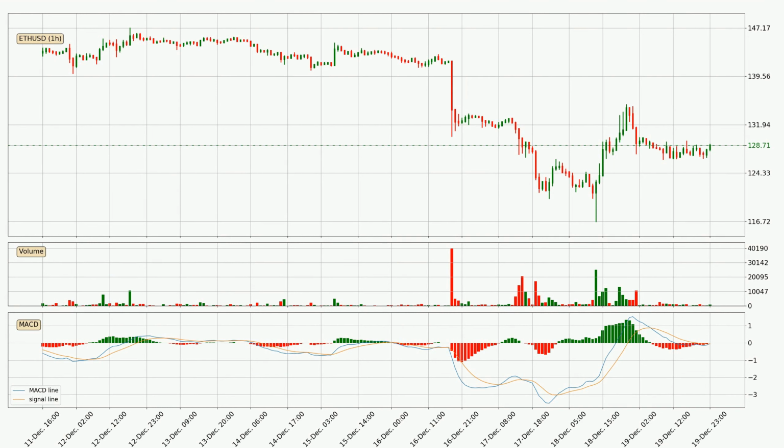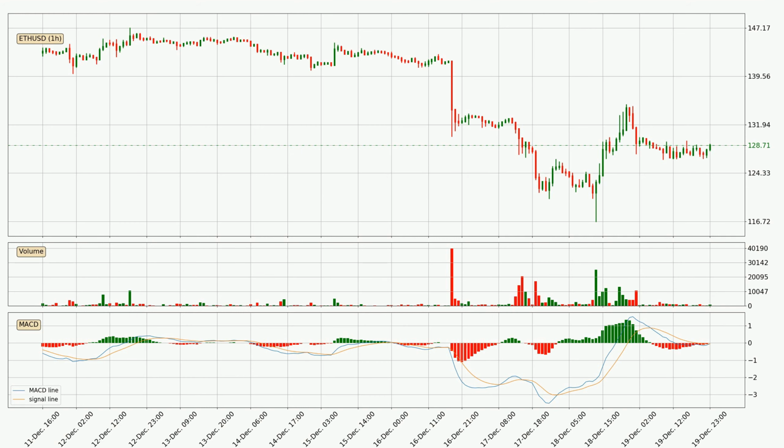You should keep an eye out for these two lines crossing, which will indicate a trend change and trigger a signal to buy or sell in the respective direction. Now looking at the current hourly MACD, the MACD line is above the signal line, meaning that the trend is currently on the up. The MACD histogram shows that the momentum is currently strong and it could be expected for the price to go further to the upside.